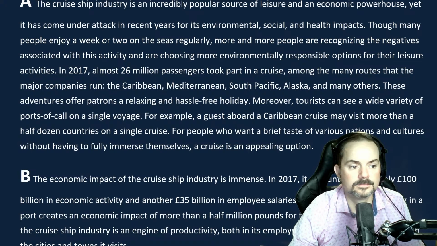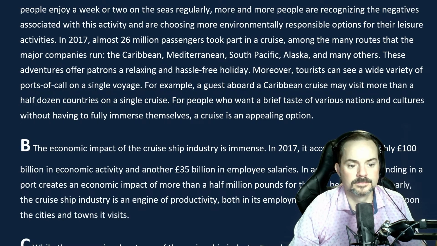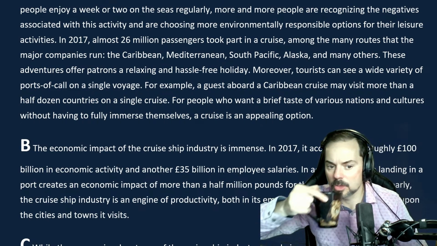Among the many routes that the major companies run are the Caribbean, Mediterranean, South Pacific, Alaska, and many others. These adventures offer patrons a relaxing and hassle-free holiday. Moreover, tourists can see a wide variety of ports of call on a single voyage. For example, a guest aboard a Caribbean cruise may visit more than a half dozen countries on a single cruise. For people who want a brief taste of various nations and cultures without having to fully immerse themselves, a cruise is an appealing option.